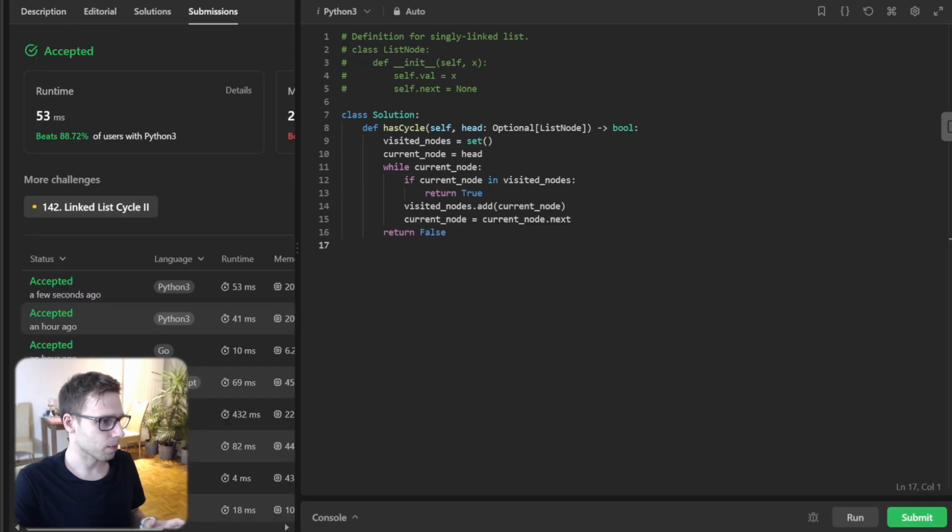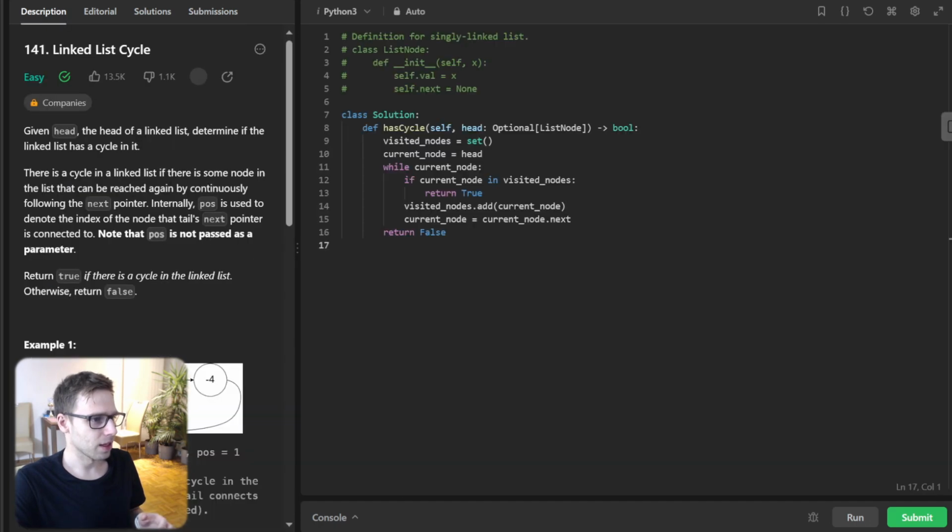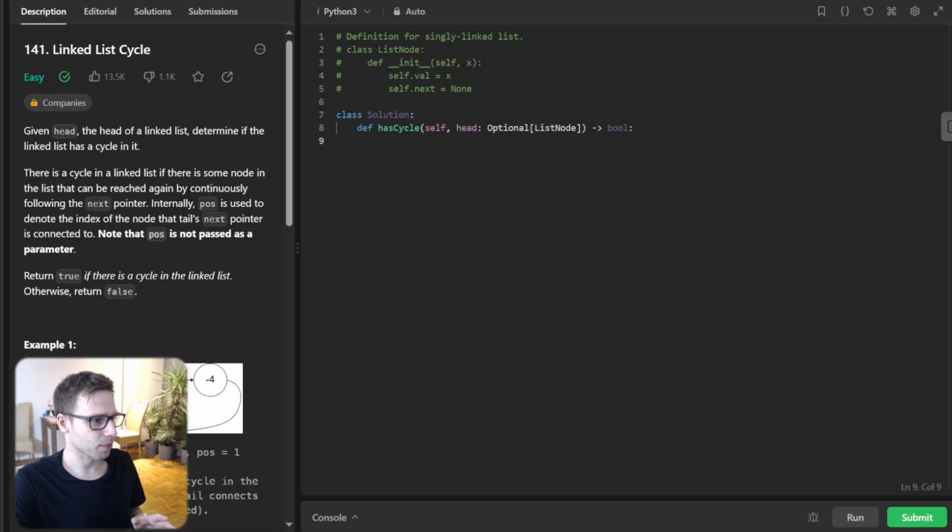Yes, it's working, and our implementation beat 88% with respect to runtime and 14% with respect to memory. The time complexity here is O(n), since we touch each node just once. And the space complexity is also O(n), because in the worst case, we might have to remember each node we visit. Okay, so now let's clear it up, and we will try the two pointer method, also called Floyd's cycle finding algorithm.